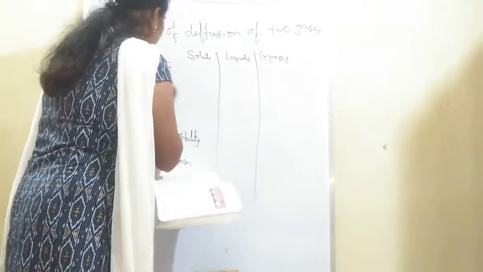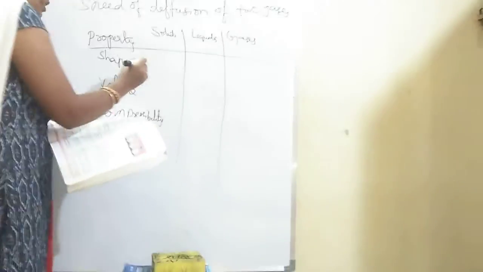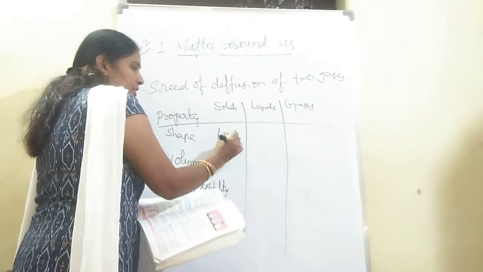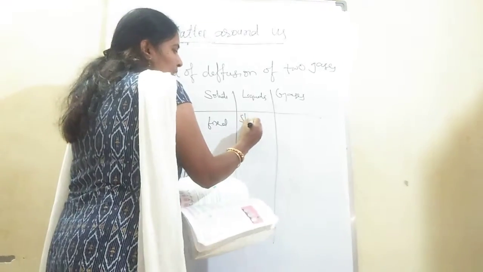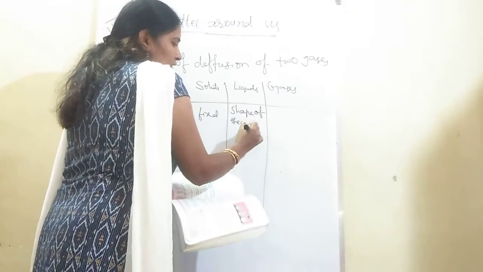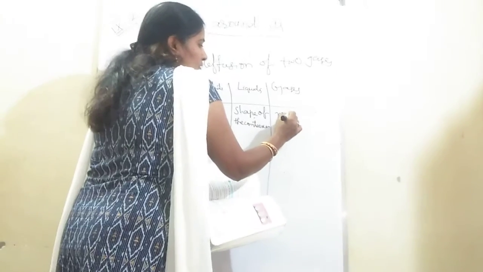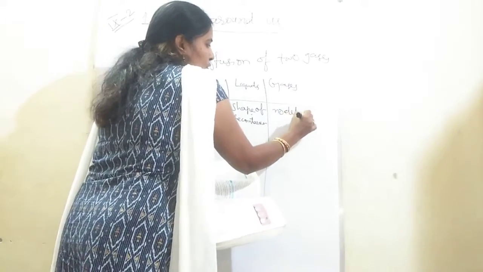Now you have to fill this table. Solids have a fixed shape, liquids take the shape of the container, and gases have no definite shape.